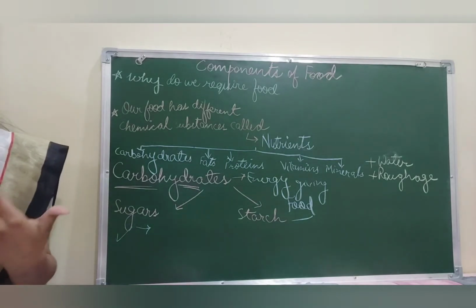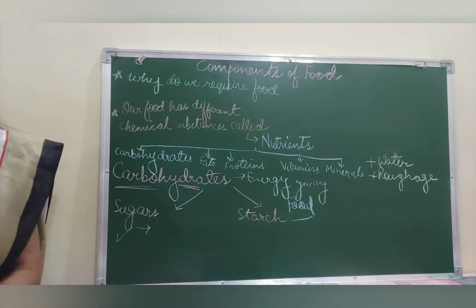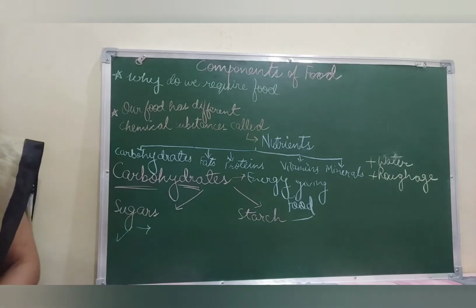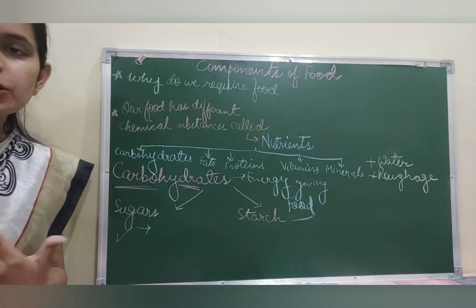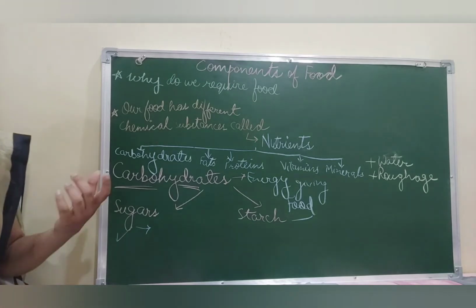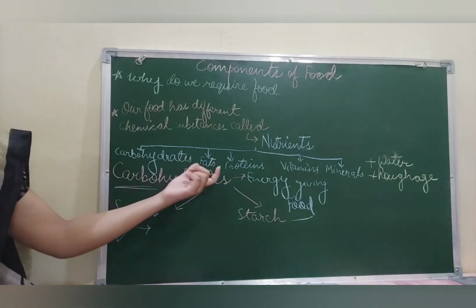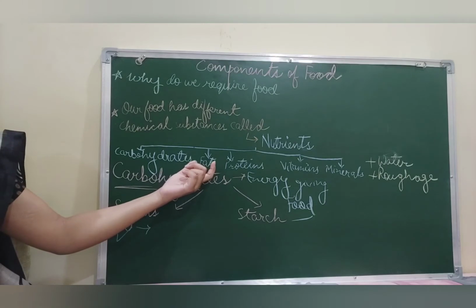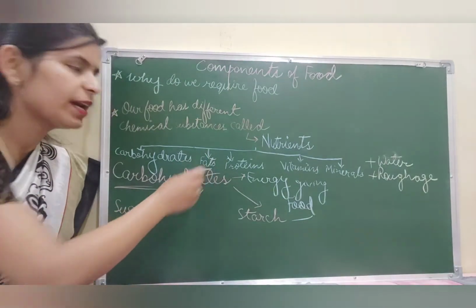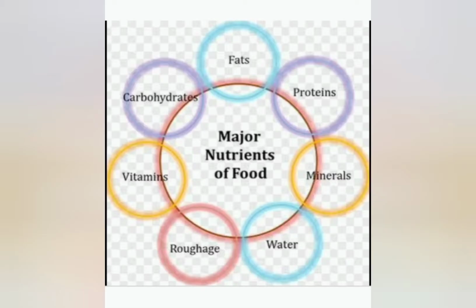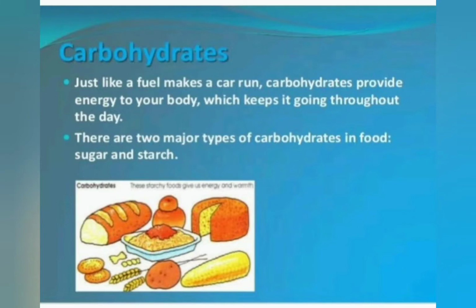Now what if we consume more carbohydrates than what is required by our body? If we take more carbohydrates than what is required, it simply gets stored in our body in the form of fats. So we are now going to discuss fats. Children, these are the necessary nutrients that are required by our body, and this is what we discussed right now, that is, carbohydrates.